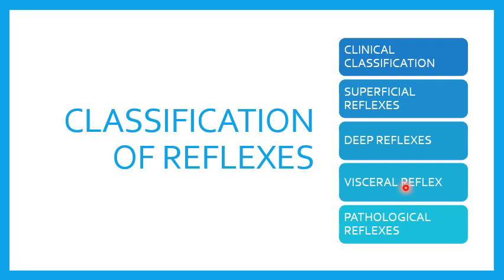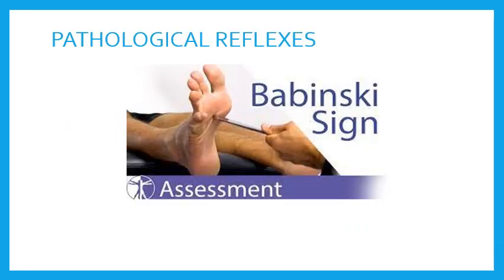Now, besides all this, when we talk about clinical classification, one of the noticeable ones is the pathological reflex. What happens in a pathological reflex? We can see pathological reflexes are elicited only when there is some pathology. We will see one of the most important ones, which is called Babinski's sign. This abnormal plantar reflex is called Babinski's sign, or it is also called Babinski's phenomenon.